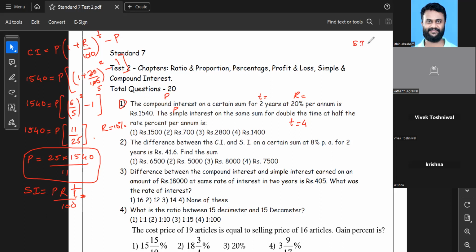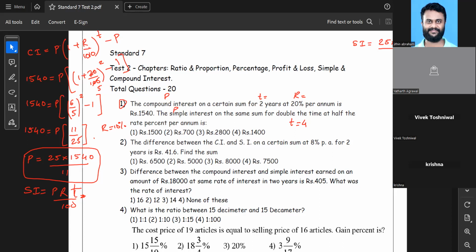Simple interest will be equal to, instead of P, 25 multiplied by 1540 divided by 11. This is P's value multiplied by R's value. In case of simple interest, they have said R is basically 10, multiplied by T's value. T is double, so T is equal to 4 instead of 2. And there is a divided by 100 over here.